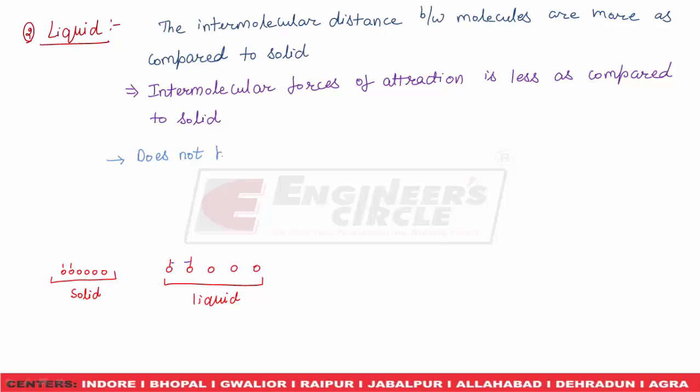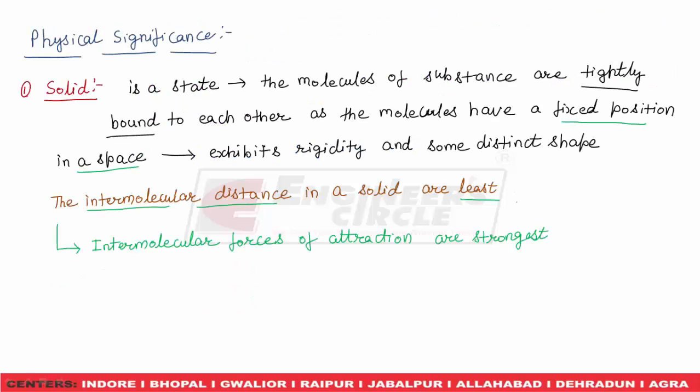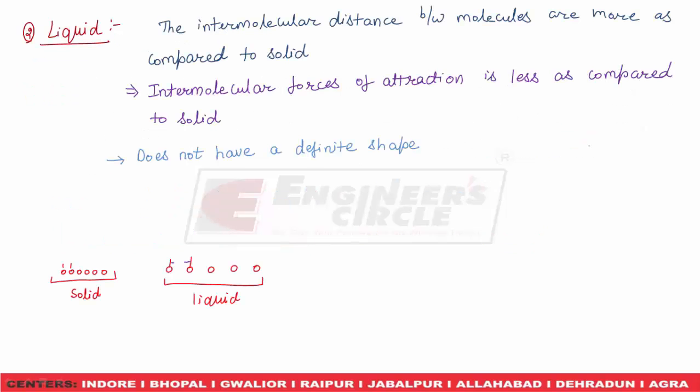As solids have a definite shape, a solid must have a fixed position, or some distinct shape, but liquid is that substance which does not have a definite shape, and it will acquire the shape of the container in which we fill that liquid.